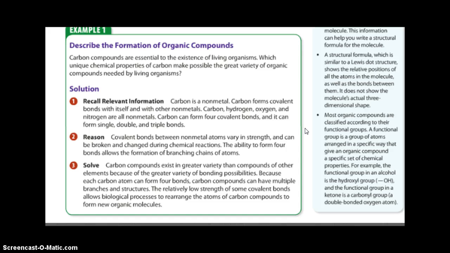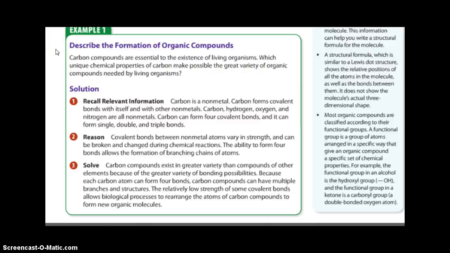Most organic compounds are classified according to their functional group. A functional group is a group of atoms arranged in a specific way that gives an organic compound a specific set of chemical properties. For example, the functional group in an alcohol is the hydroxyl group, and the functional group in a ketone is a carbonyl group, which is a double bonded oxygen atom. So depending on what you add on, that's going to be the functional group, and that's going to help determine the properties. The functional groups are on the document that I'm emailing out that you can use on all of Unit 7 quizzes or tests.